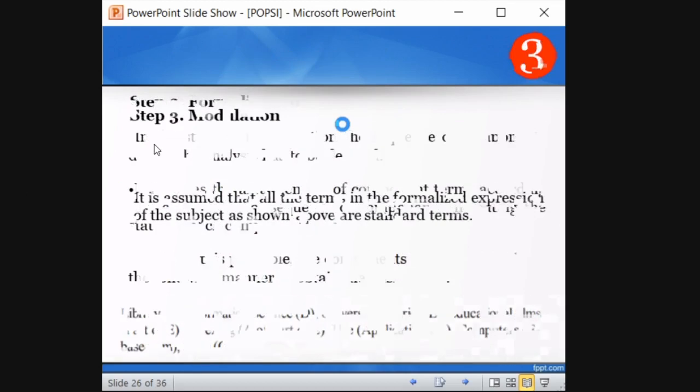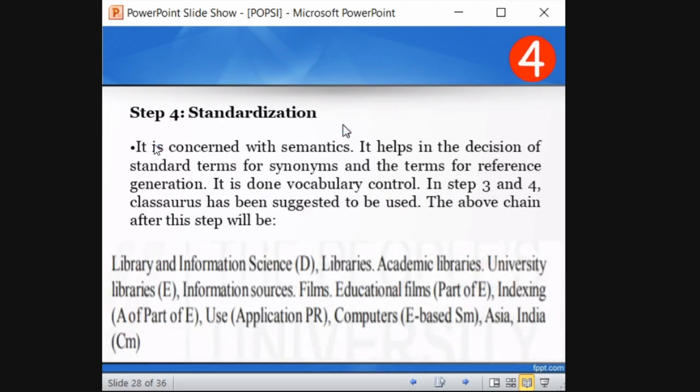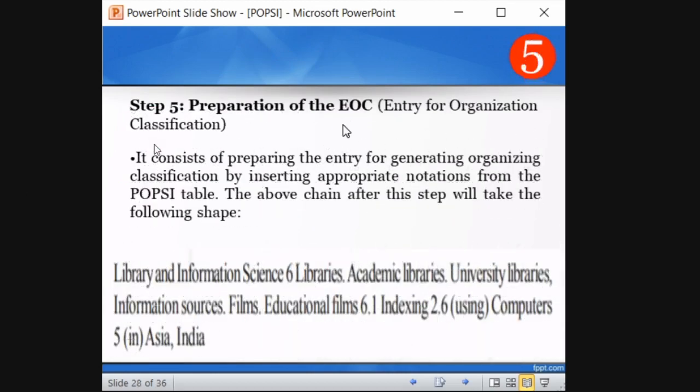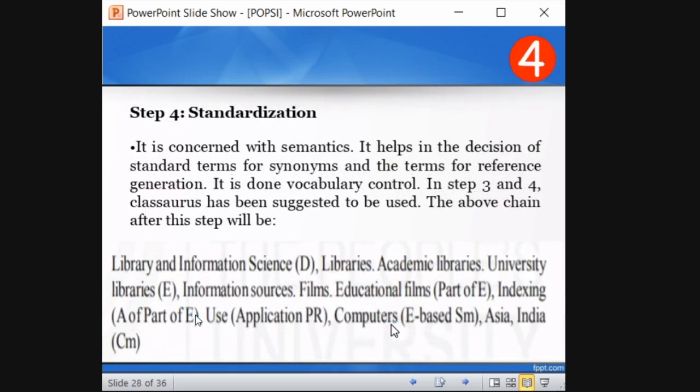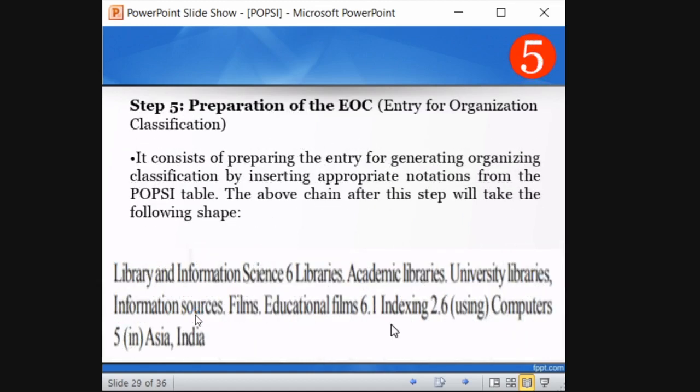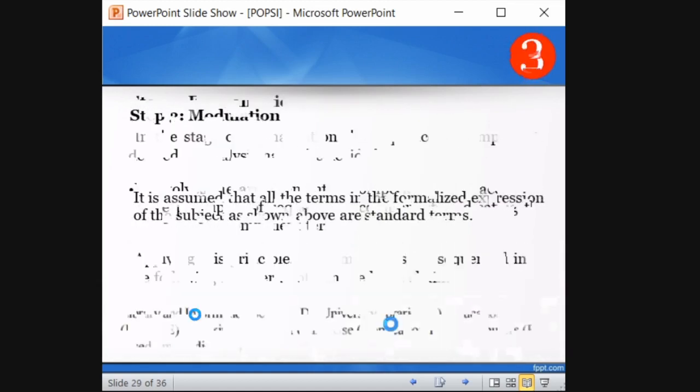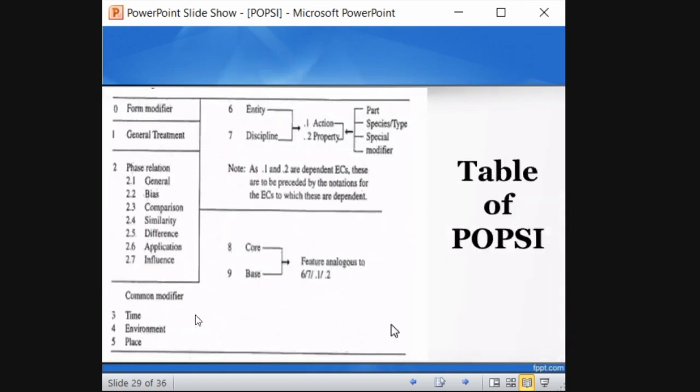So part of entity is 6. That can be also 6, no issues. Okay, fine. That's what they have given it. And then 6.1 indexing. What is indexing? Indexing is an action. Action is 6.1. So I just want you to give a clear understanding about the numbers, how they have used. Okay. So 6.1 is action. Action here is indexing. That is a direct action.